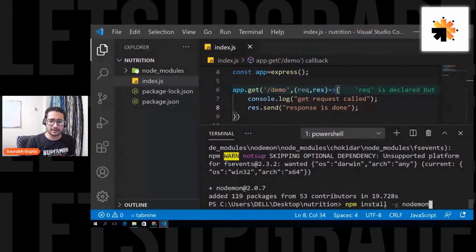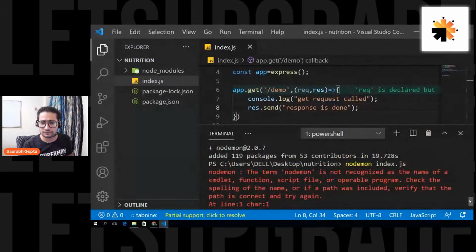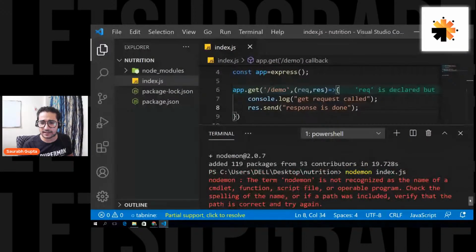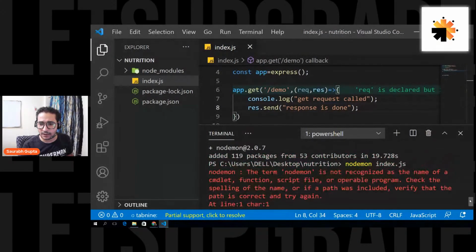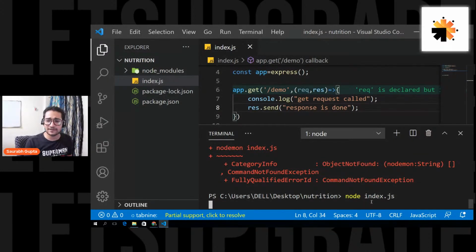Okay, now let's run it again. See, it is still giving me a problem. This is a really problematic thing right now. Not a problem, I'll solve it on my own after the lecture. This is a very minor problem. Let's normally do it using node, so node index.js is fine for now. Nodemon is not working in my program, I don't know why. Let me solve it afterwards, I'll not take your time. Now I hope it is clear.